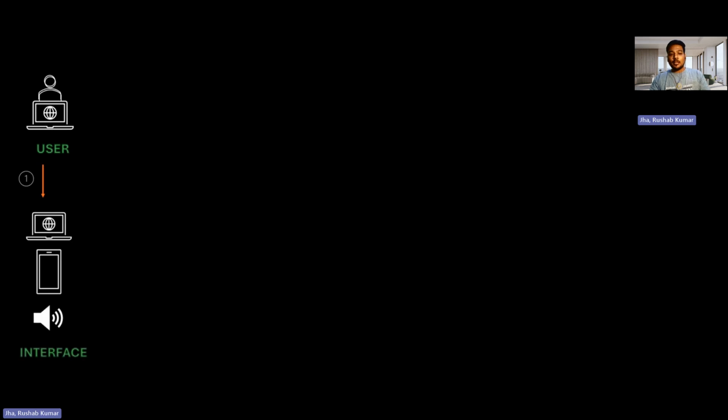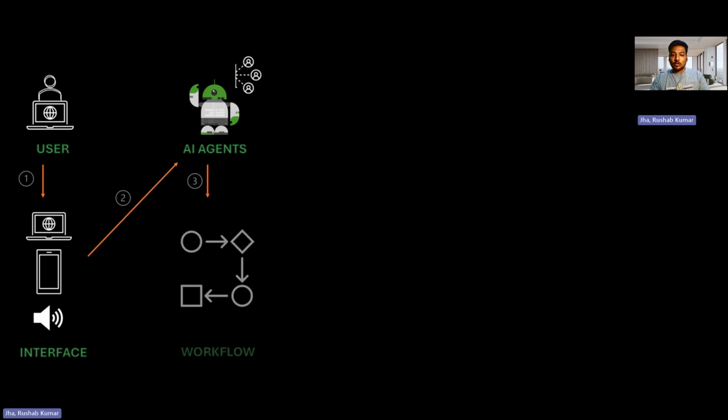This interface can be a laptop, a desktop system, a mobile phone, or a voice activated agent as well, right? Once you utilize this interface, behind the scenes it connects to an agent. An AI agent is basically a series of bots, you can say, which is connected to a workflow. There are separate workflows created for separate tasks.